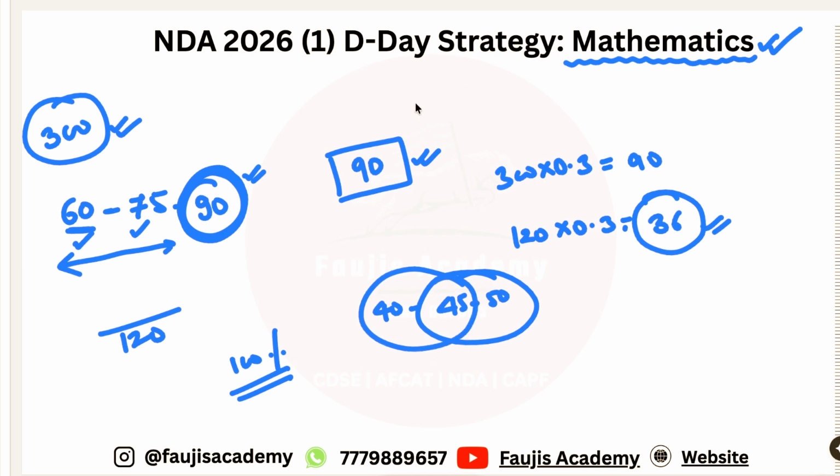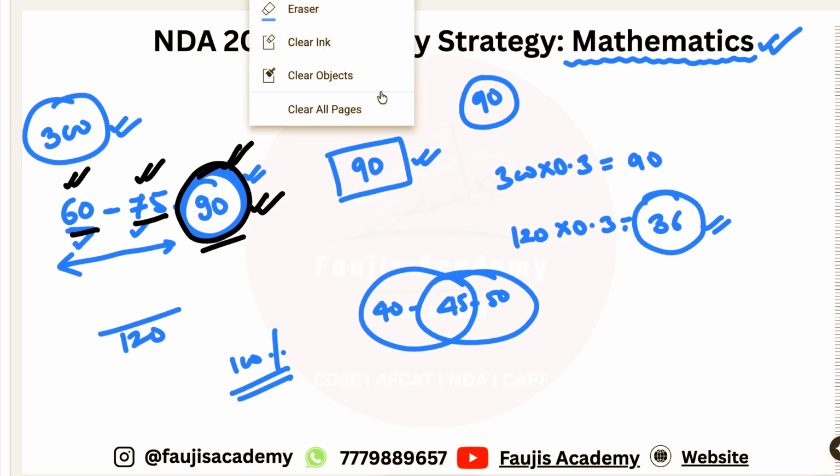Because if you do not clear the sectional cutoff of mathematics, whatever it might be, we don't know, it could be 60, 75, or 90, but it has never been more than 90. So the safe bet for us is to go ahead with 90. You do not want to be caught in the lower numbers. So in mathematics you have to score at least 90.